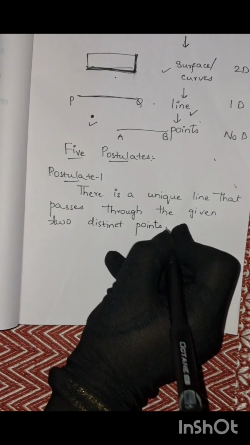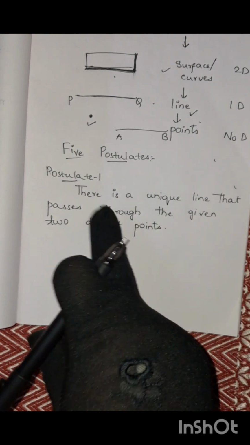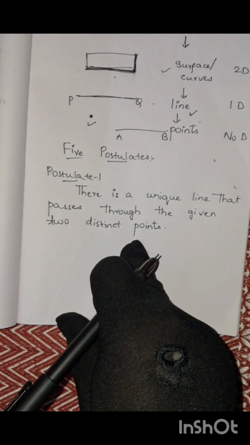Okay, so understand this postulate. There is a unique line that passes through the given two distinct points.